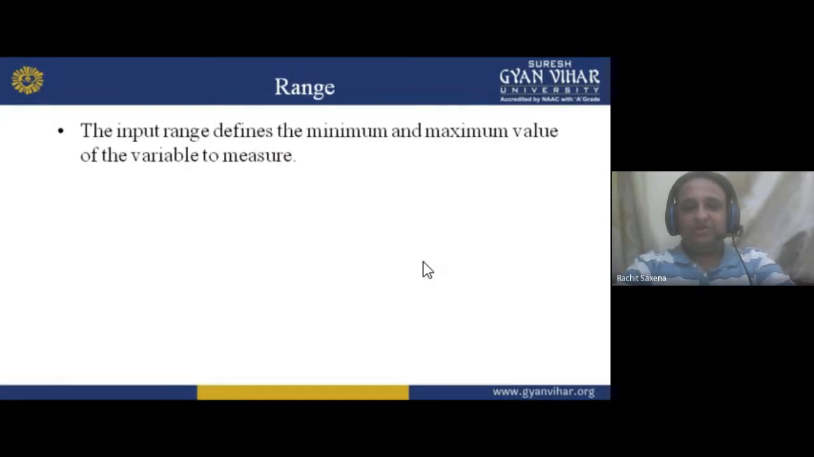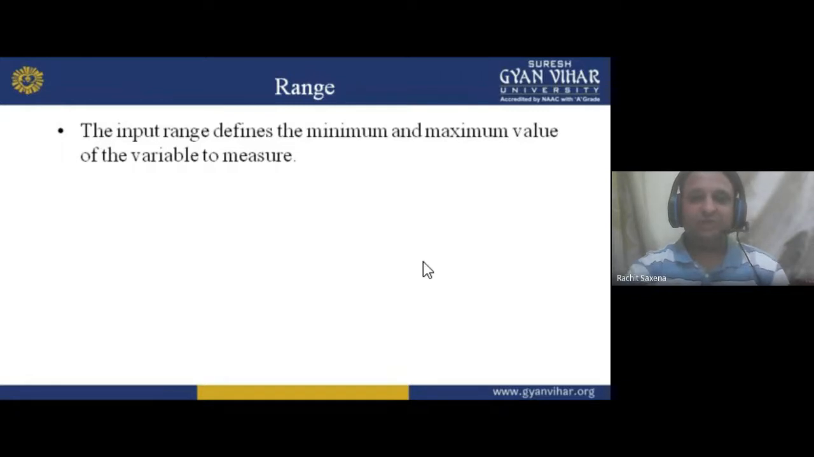Range. Previously I told you about the range. Range means, for example, I'm talking about the price range, maybe, or memory space, meaning memory range, that it works from this to this, or voltage range. So many things. So input range defines the minimum and maximum value of